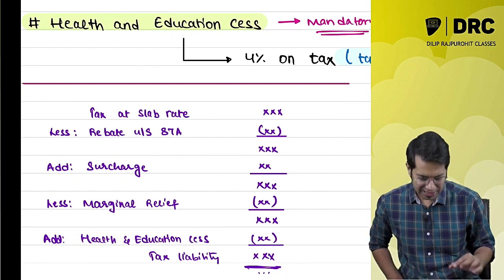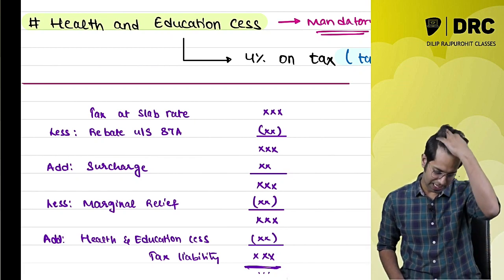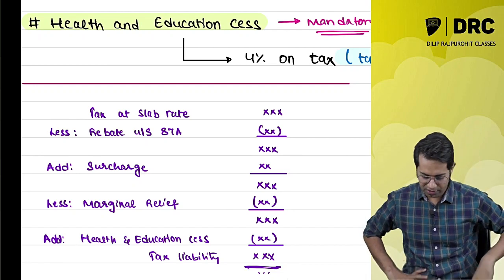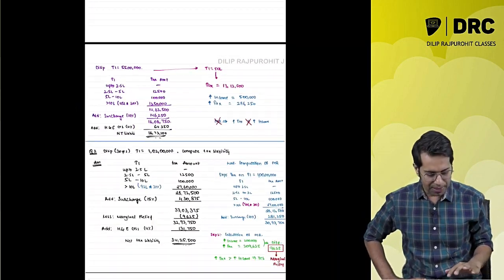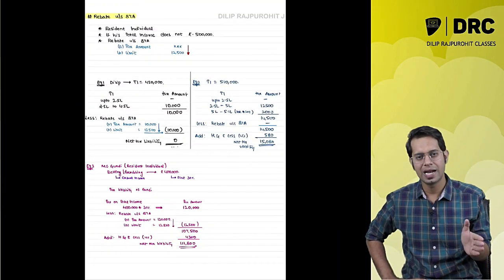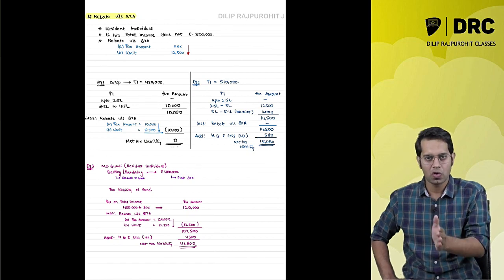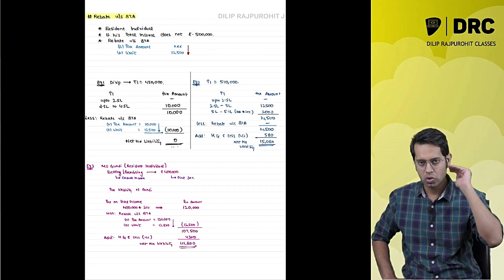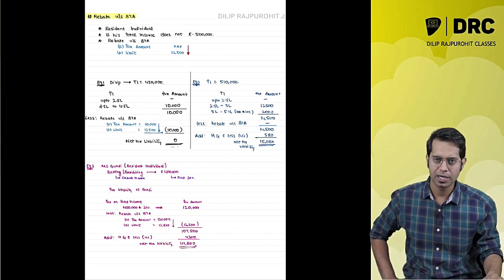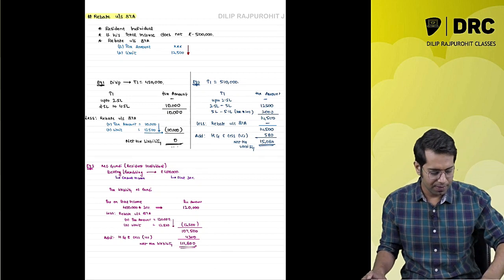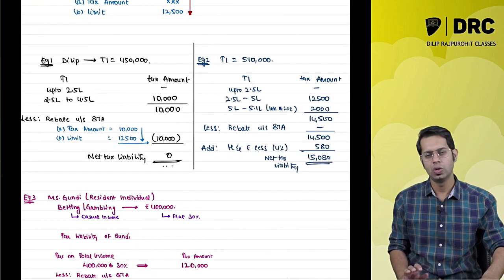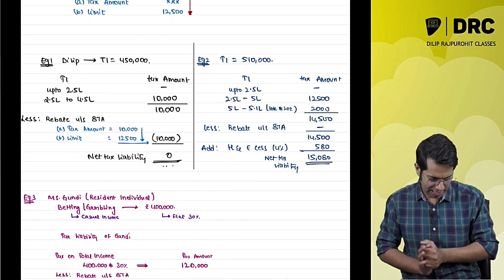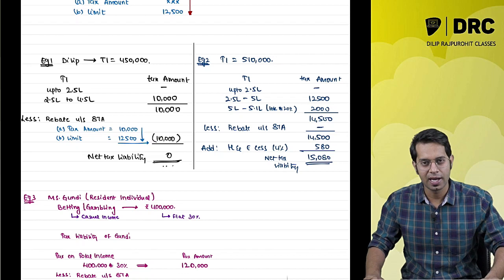So let us take a small break and continue the class right after a small tea or coffee break, whatever you want to drink. We have understood the tax rate, surcharge and cess for individual, HUF, AOP, BOI, and also the concept of marginal relief and rebate under section 87A. After the break we are going to learn the tax rates for companies, partnership firms, and other tax rates.